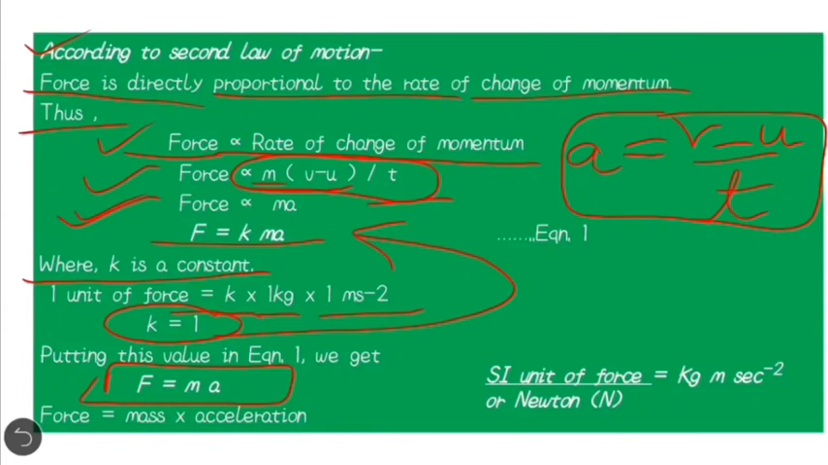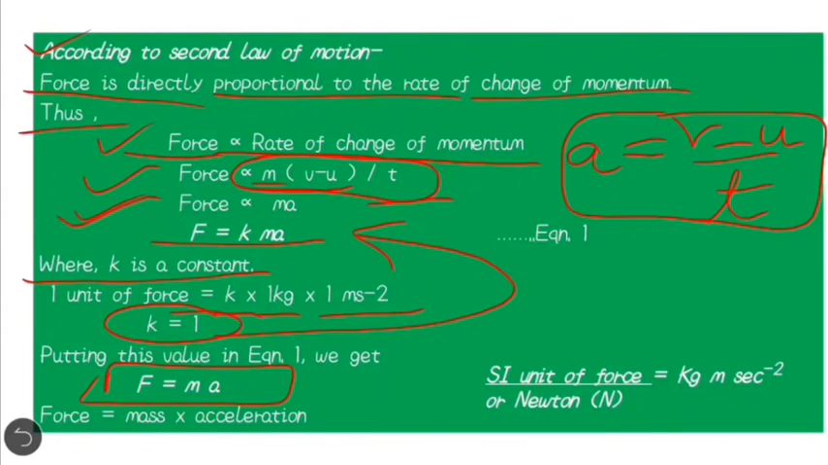So we can say force is equal to mass multiplied by acceleration, or the product of mass and acceleration is considered as force. Now we can conclude that force is directly proportional to acceleration. So as the acceleration increases, force will increase. If the force decreases, acceleration will also decrease.